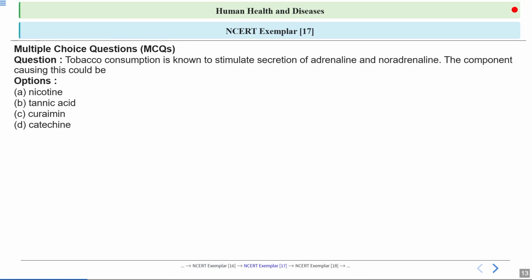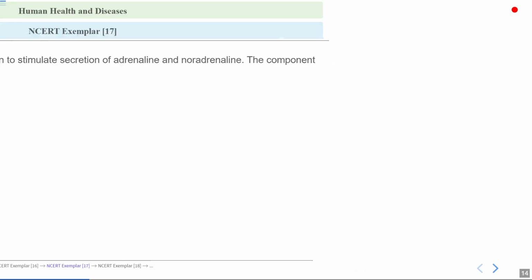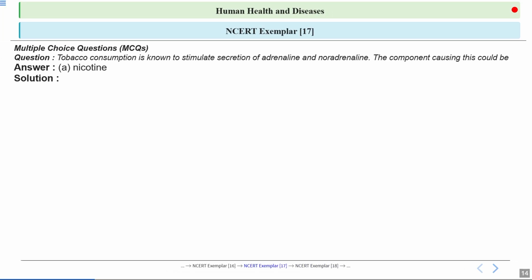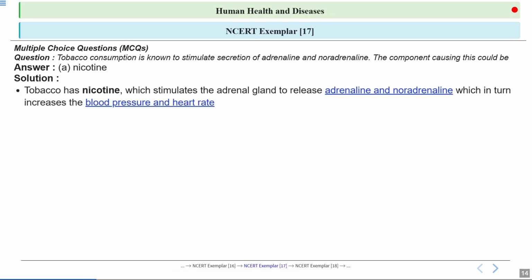Now, tobacco consumption is known to stimulate secretion of adrenaline and noradrenaline. The component causing this could be. So options are nicotine, tannic acid, curamine and catechin. What will be the correct answer? So let's have a look at the answer. Option number A, nicotine is the correct answer. Now, tobacco has nicotine, which stimulates the adrenal gland to release adrenaline and noradrenaline, which in turn increases the blood pressure and heart rate.